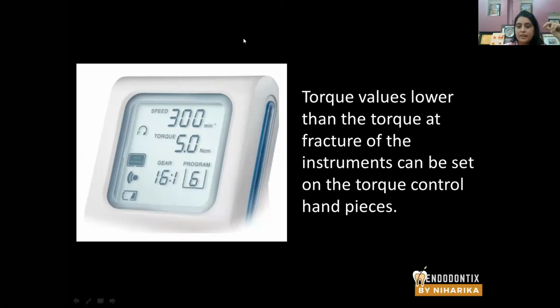So look at this slide. There is a gear ratio, there is a torque, and this is the speed. Suppose the torque is 5 Newton per centimeter. So torque values lower than the torque at fracture of the instruments can be set on the torque control hand pieces. Whenever the manufacturer gives us the torque value, okay? Suppose they give a torque value of 3 Newton per centimeter. That means the file is safe till 3 Newton per centimeter. But beyond 3 Newton per centimeter, the file may fracture. Alright. So whenever you are adjusting on the endomotor, it should be less than 3 Newton per centimeter.